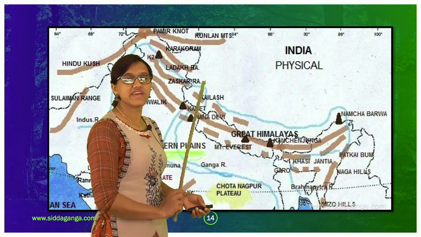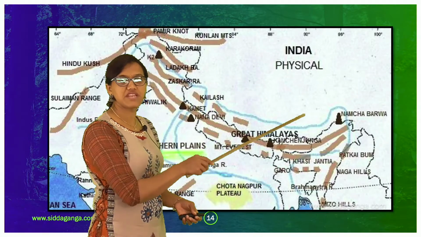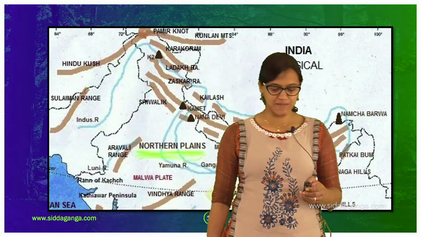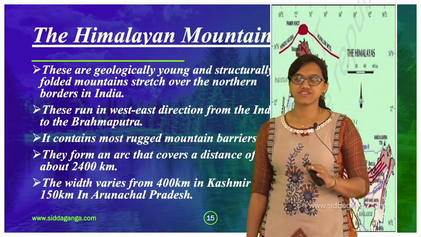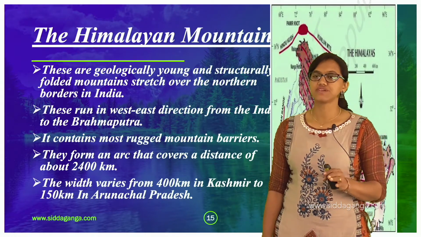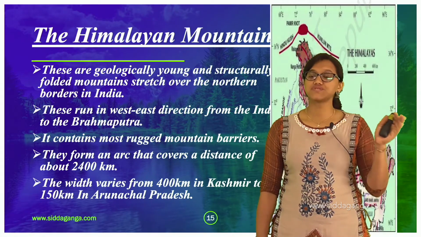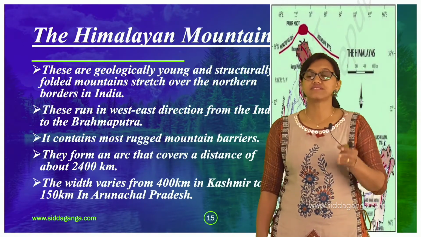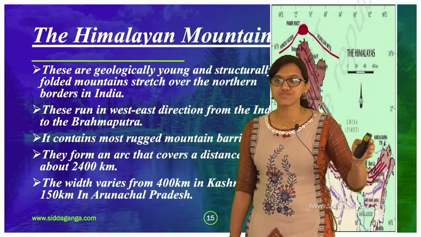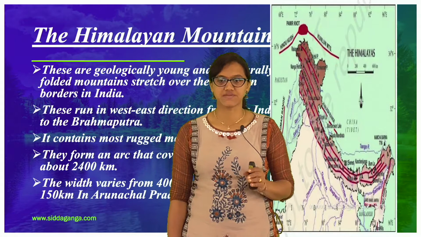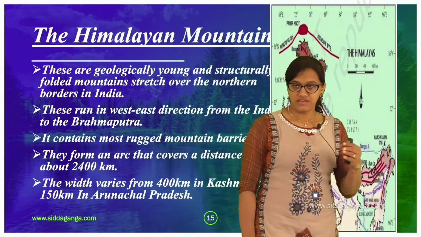Till here we can see the formation of the Himalayas, ranging from the river Indus to the Brahmaputra. Just imagine, if you consider India from west to east, this has been spread.